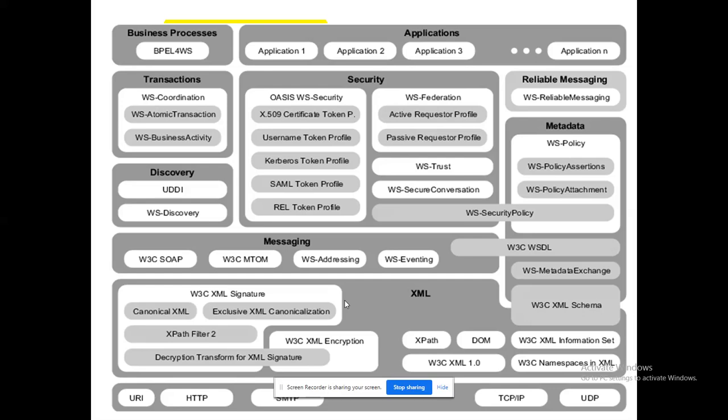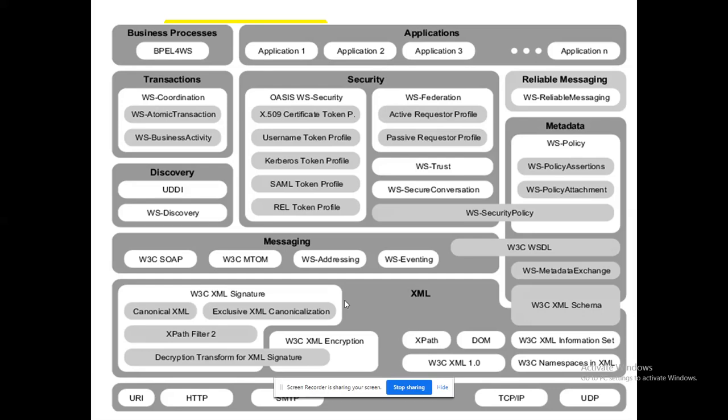Blacklist means these are the people who have not renewed their ID. Whitelist means they have renewed it and they are the active people available in the environment to communicate. So they have a list of active service providers and service consumers, as well as the blacklisted service providers and service consumers. It can be held by WS Federation.